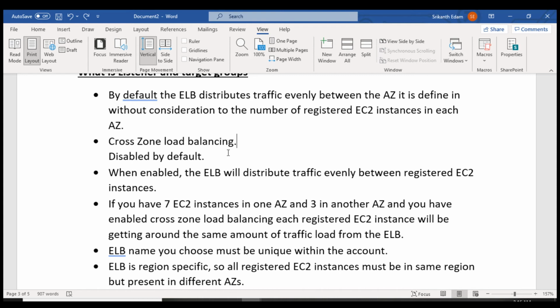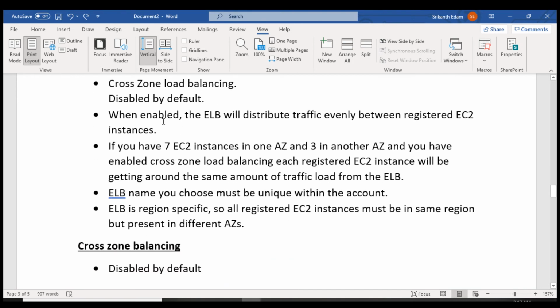For example, if availability zone 1 has only two instances, it is going to share the load of only two using the cross zone load balancing option. So when enabled, Elastic Load Balancer will distribute traffic evenly between the registered EC2 instances.